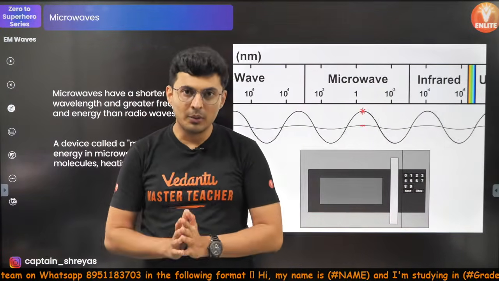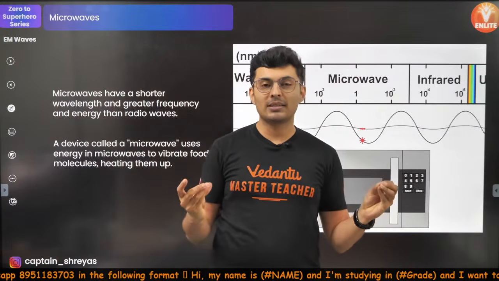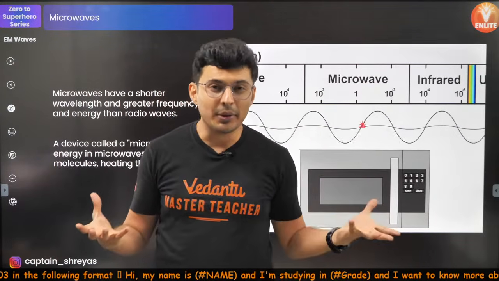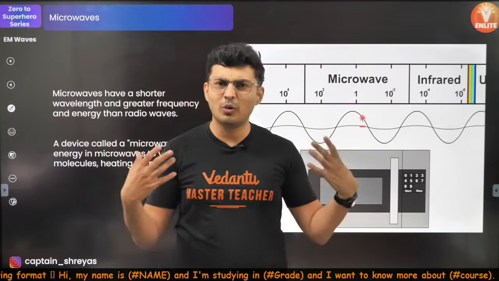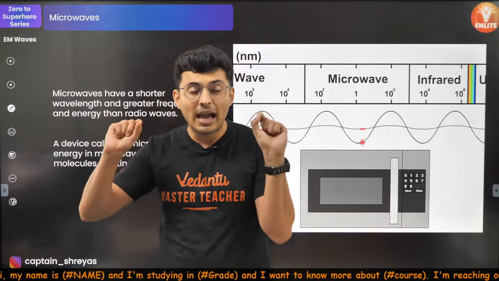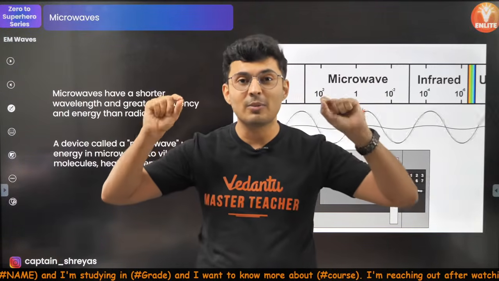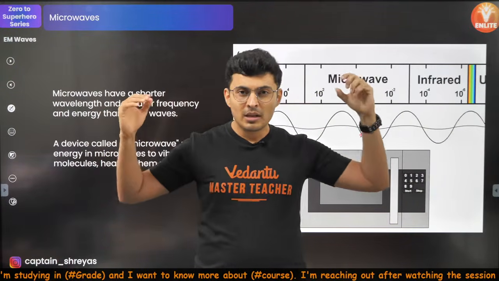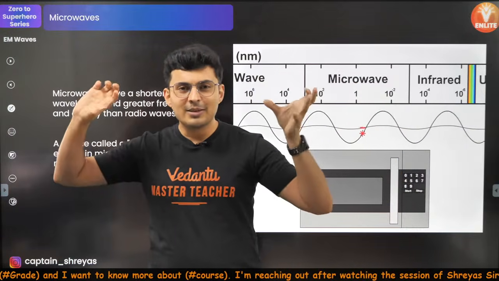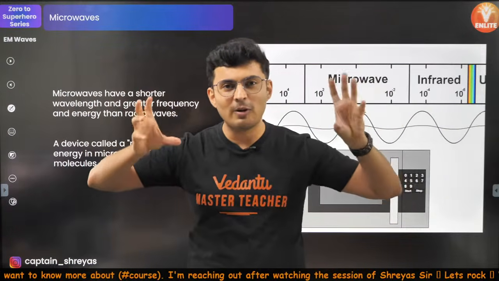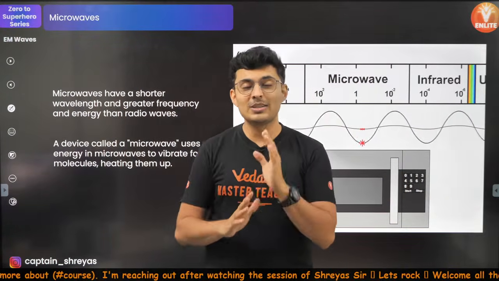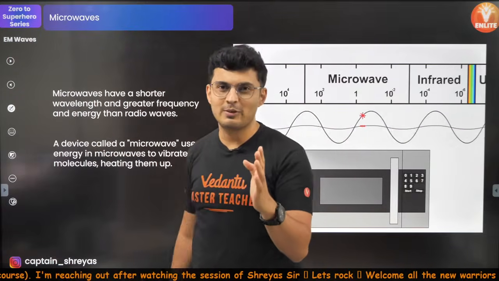Now, even the water molecules in the food, be it rice, chapati, whatever, biryani, also have a natural frequency with which they vibrate. It so happens that the natural frequency of vibration of the water molecules matches the microwave frequency.